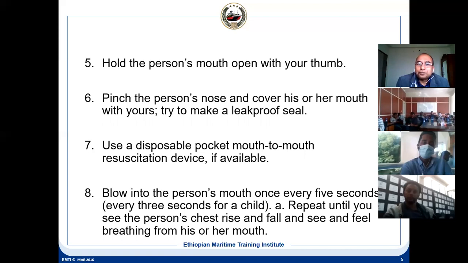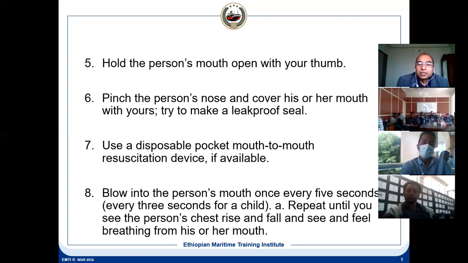Cover his or her mouth, try to make a leak-proof seal, and use a disposable pocket mouth-to-mouth resuscitation device if available, so that it does not come out through the nose, it goes inside, and the oxygen goes inside the body and the brain.